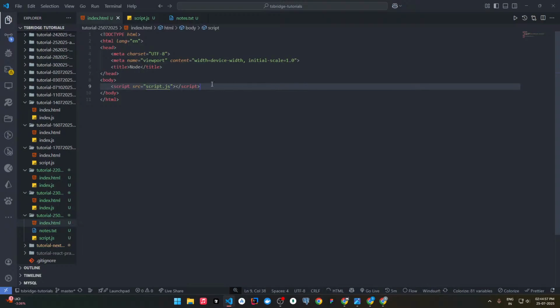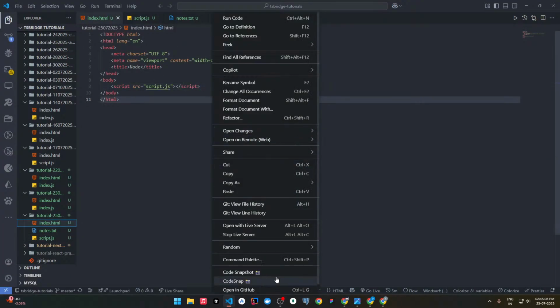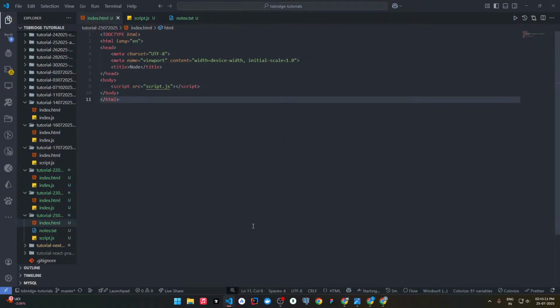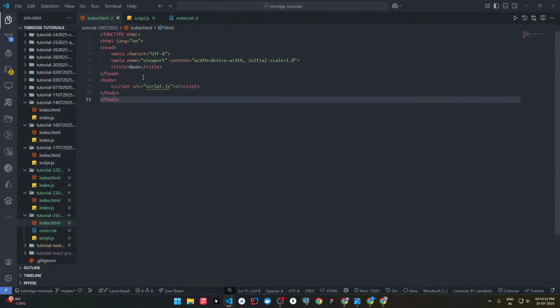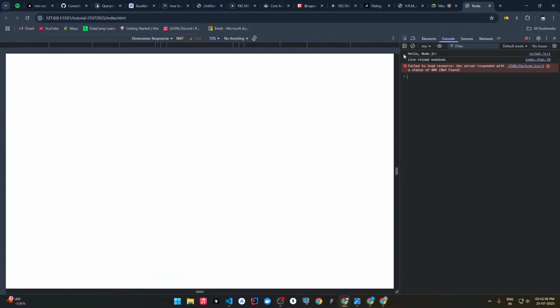Even if we link here and write the same statement, console.log hello world, hello Node.js, and start the live server, see what we are actually rendering. We are rendering the HTML, we aren't rendering the JavaScript. Inside that HTML page we are injecting JavaScript, and then it's showing us the JavaScript on the browser itself. On the browser it's showing hello Node.js.